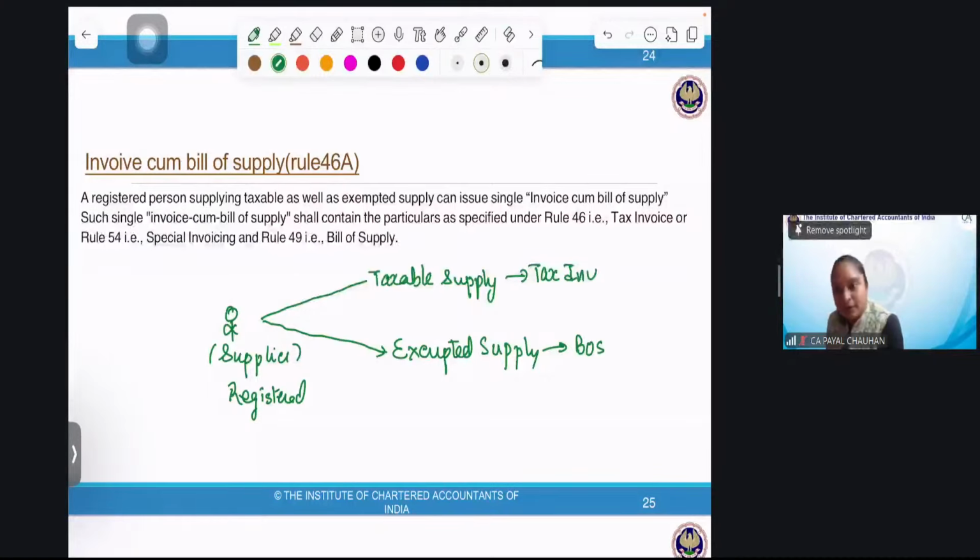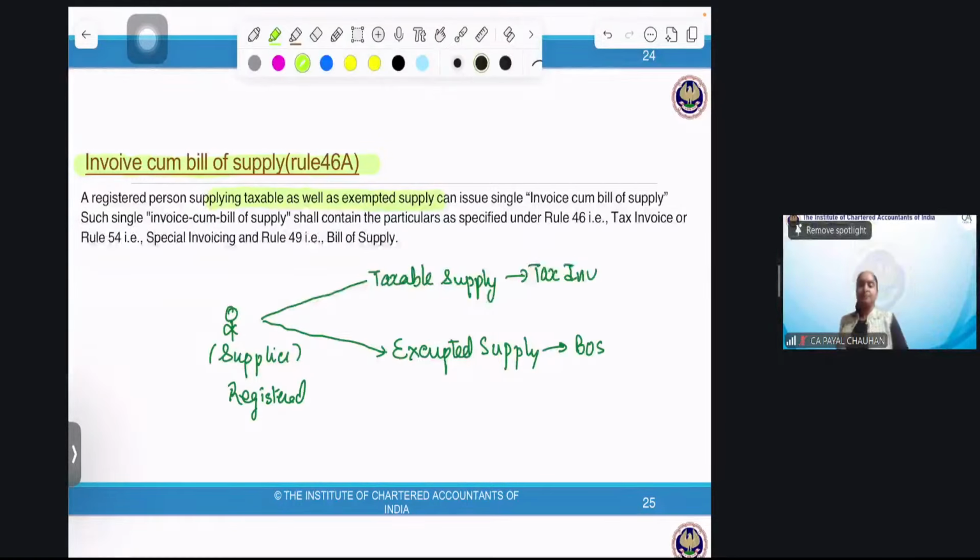In order to get it resolved, in order to make it easy, we have a concept known as invoice cum bill of supply. That is, it's a single book which is invoice as well as bill of supply. So a registered person supplying taxable as well as exempted supply can issue a single invoice cum bill of supply. Such a single invoice cum bill of supply shall contain the particulars. This I will leave it to you.